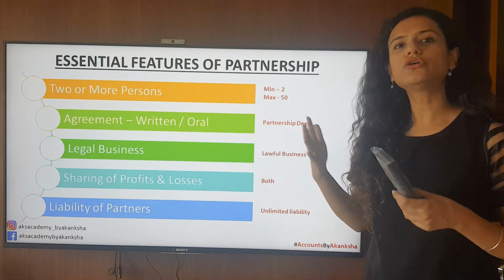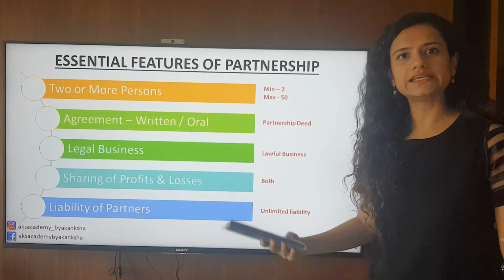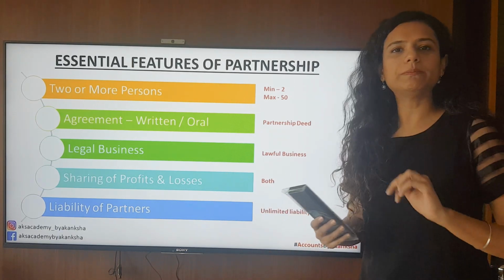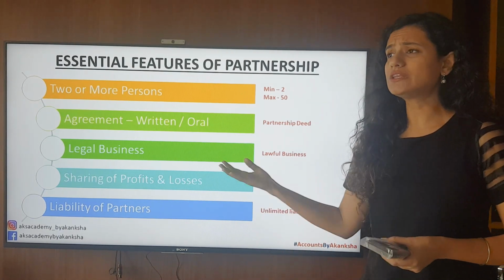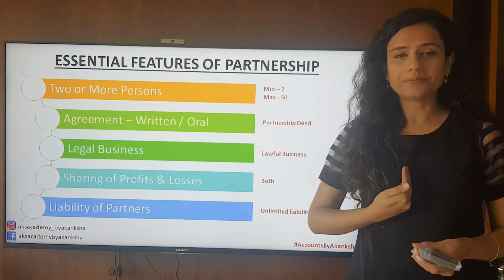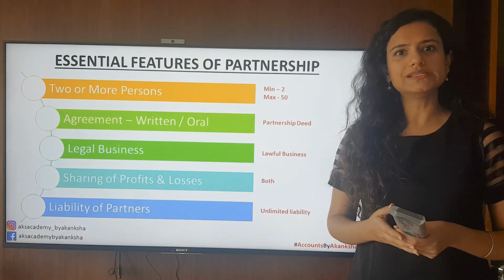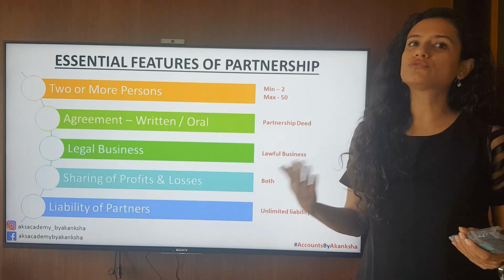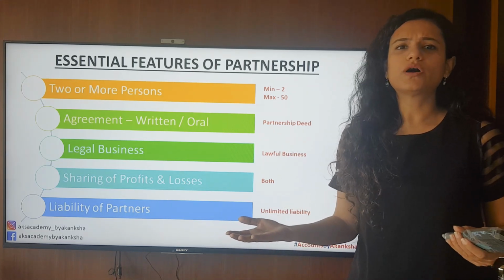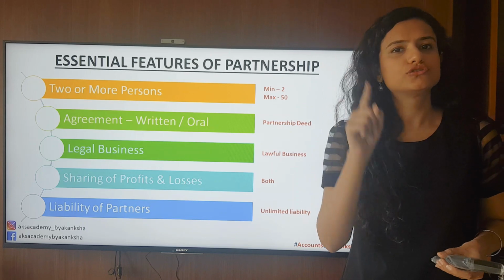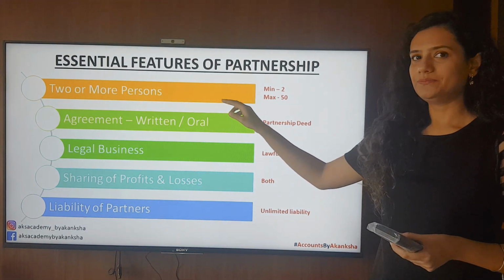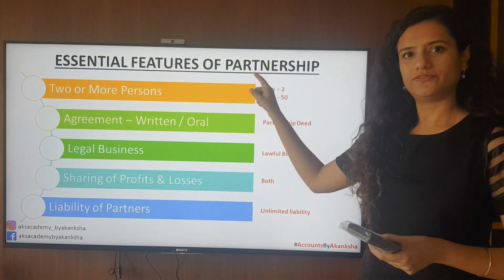Obviously a partnership cannot happen until and unless two people are involved in it. So let's say for example you and me come together to form a business, then it will be a partnership. But if I alone want to start a partnership firm, that's not possible. Then I'm talking about a sole proprietorship. So two or more people make a partnership firm.